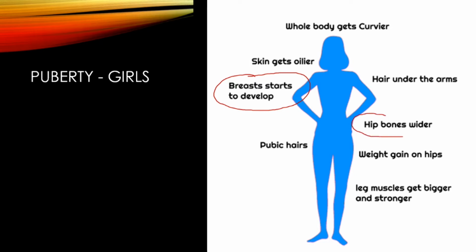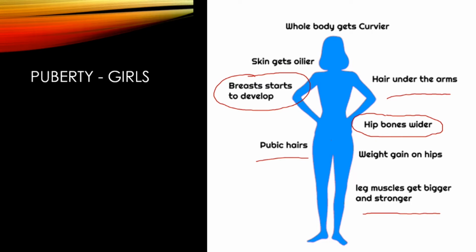Really hips widen because of the uterus, which is around this area here. The uterus needs to be ready just in case pregnancy develops. So therefore hips need to widen to allow that to happen. Other changes would take place: we've got pubic hair again here. We've got an increase in muscle mass, not as noticeable as the boys, but we have this increase in muscle mass. Hair under the arms.